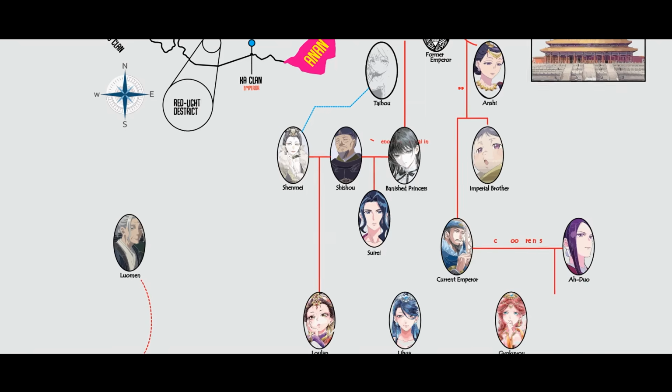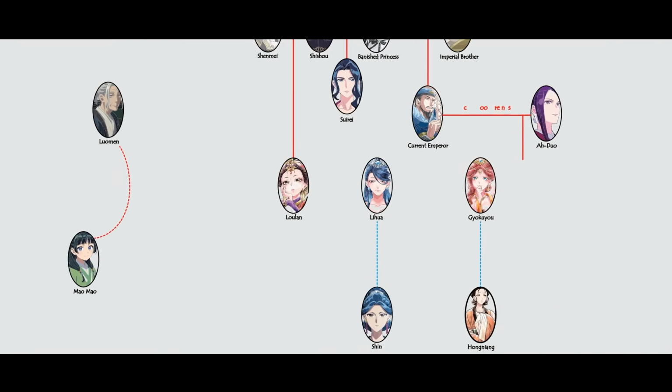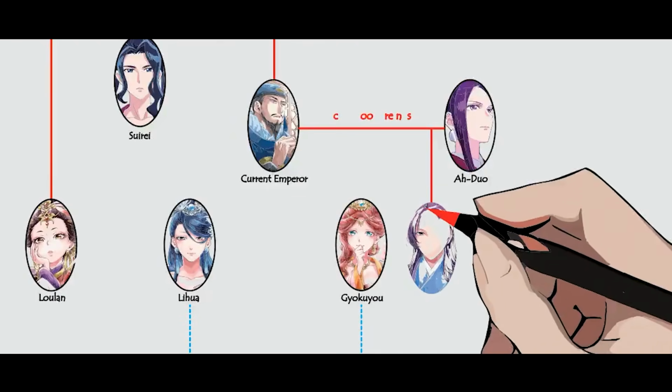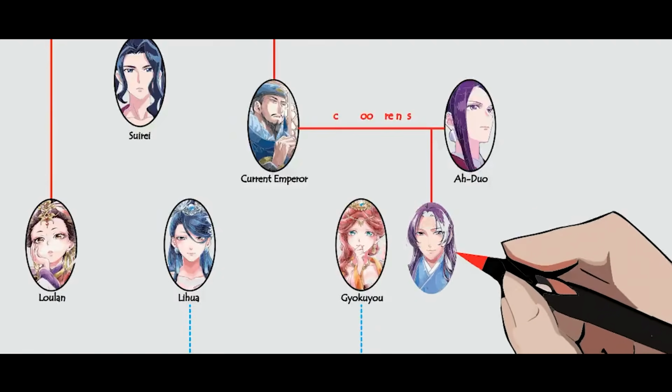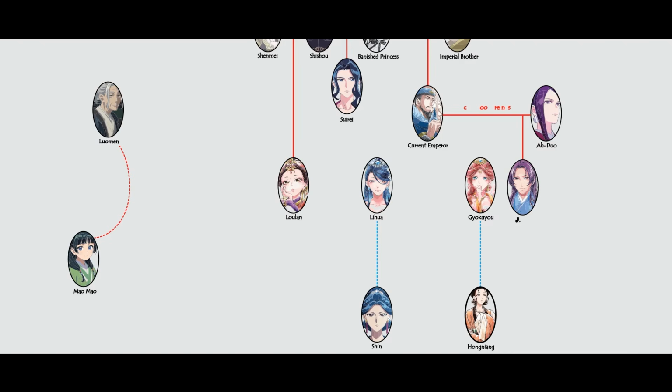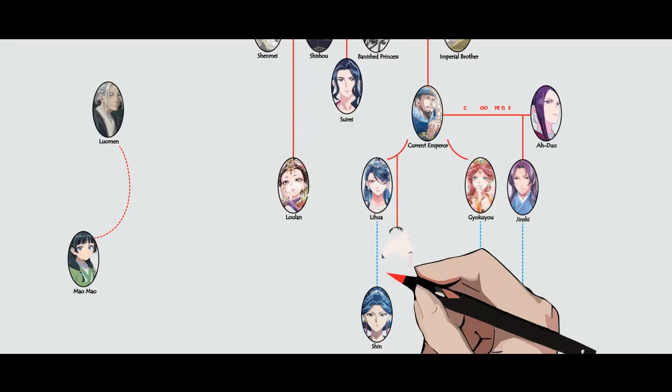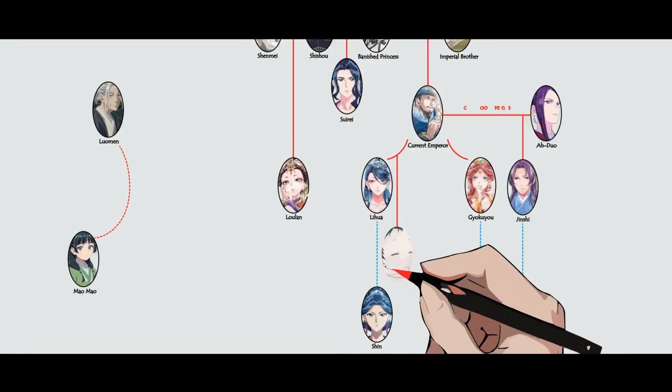The truth is, Jinshi's real parents are the current emperor and Ah Dou. Now, you might be wondering, how could Ah Dou give birth to Jinshi when it's well known she can't have children? Well, the reason she can't have children is because of Jinshi. His birth was so difficult that Loumen, the palace physician at the time, had to remove her womb to save her life. Jinshi's condition at birth was so dire that Ah Dou and Anshi agreed to secretly swap their children.